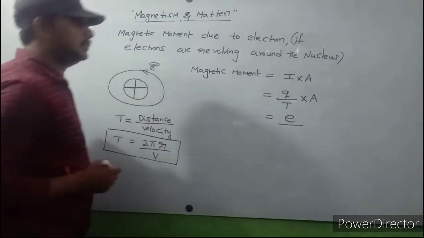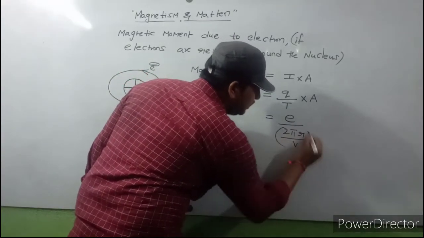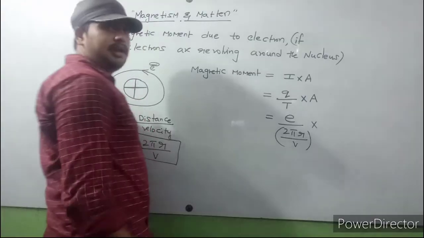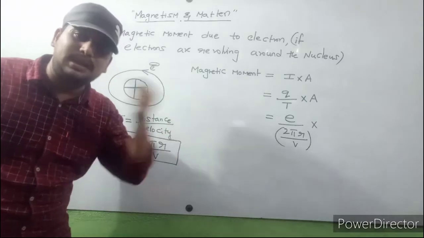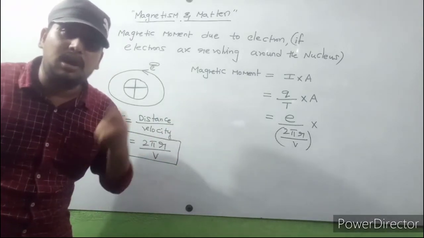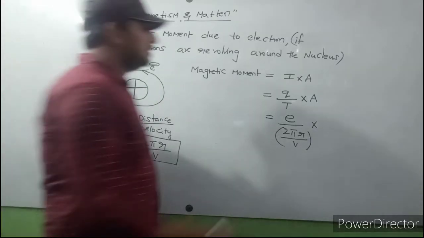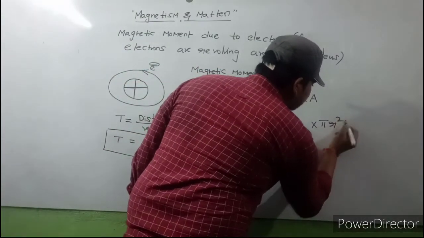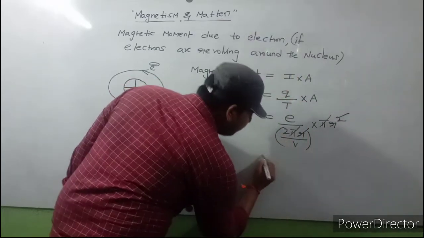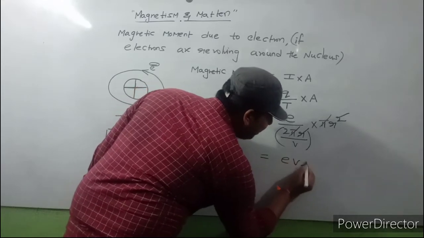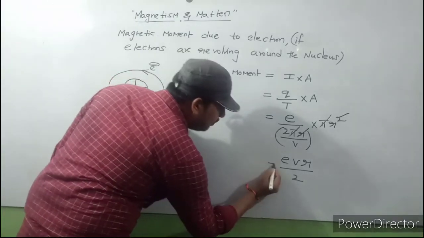So I is e by T, into area. The paths in which electrons revolve around the nucleus in closed circular paths are called orbits or shells. The area of the circle is pi r square. The r square and pi get cancelled, and finally we get e v r by 2.